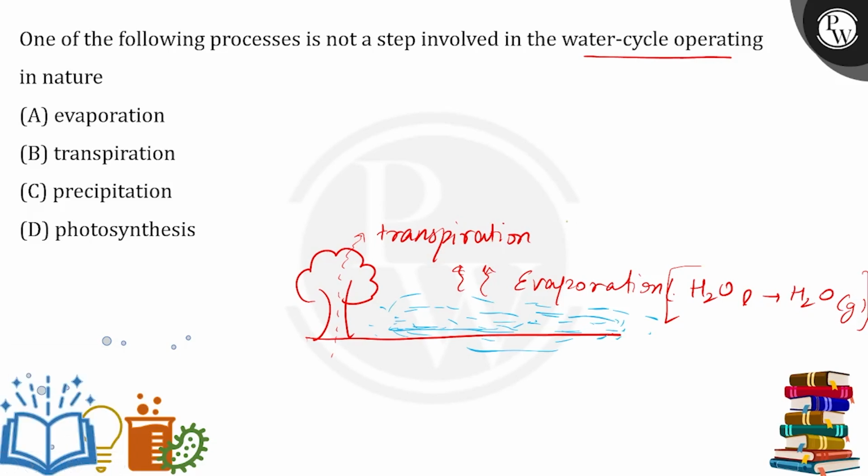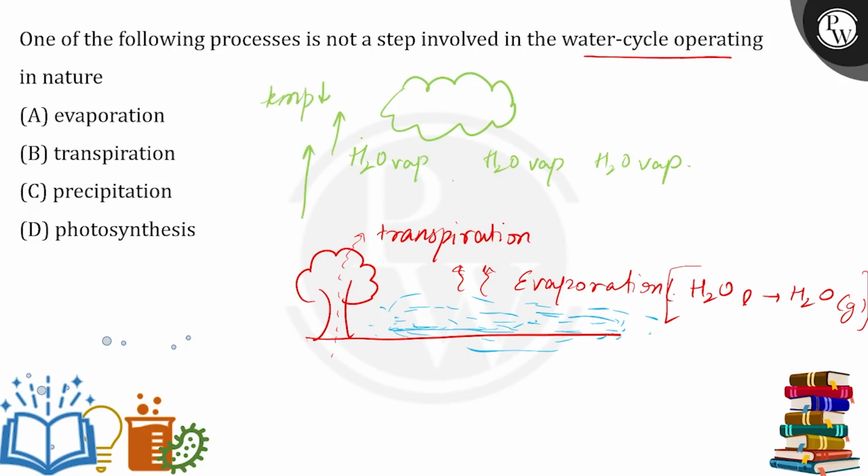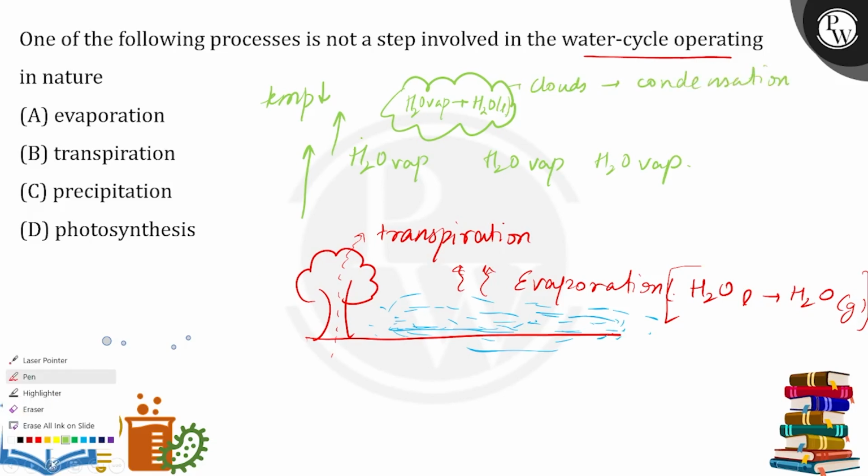Now after evaporation and transpiration, there is a lot of water vapor present in the atmosphere. As it goes up, the temperature decreases, and because of this decrease in temperature, water vapor condenses. That means water vapor converts into liquid water in the clouds, and this process is known as condensation.